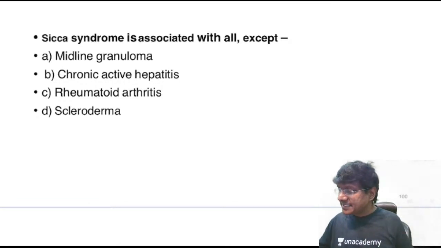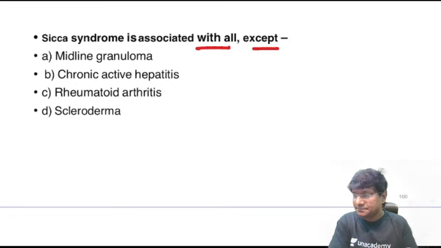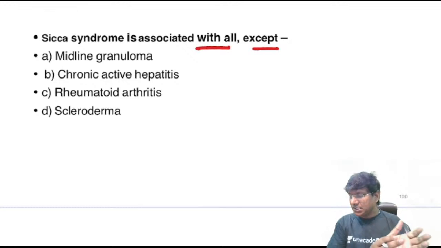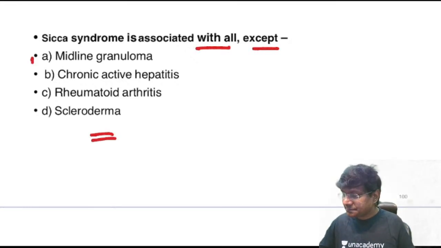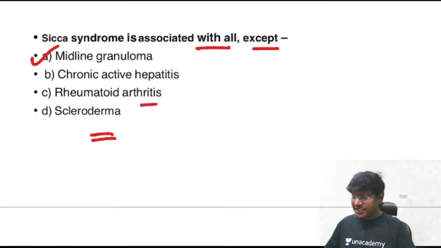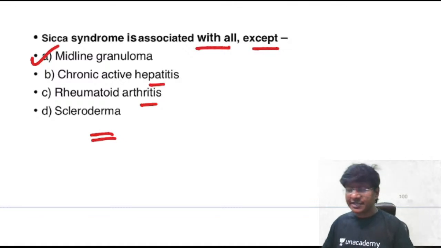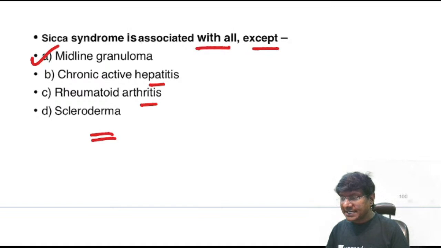Sicca syndrome is associated with all except... no, it is not scleroderma. It is the midline granuloma. It can be associated even with rheumatoid arthritis. It can be associated even with chronic active hepatitis, but not with midline granuloma. What is the story? I'll tell you.